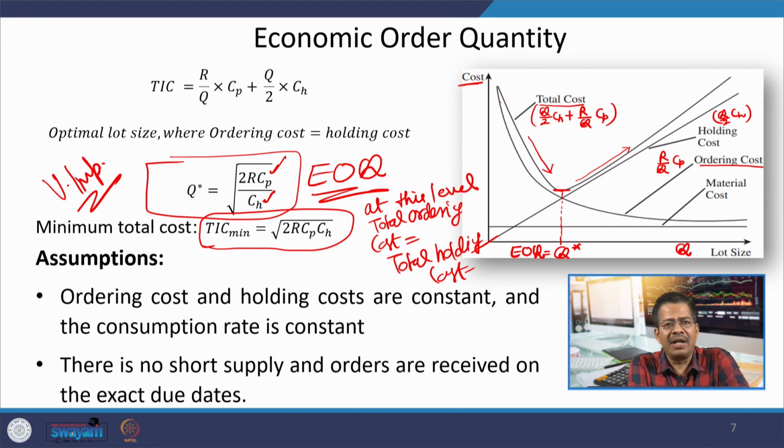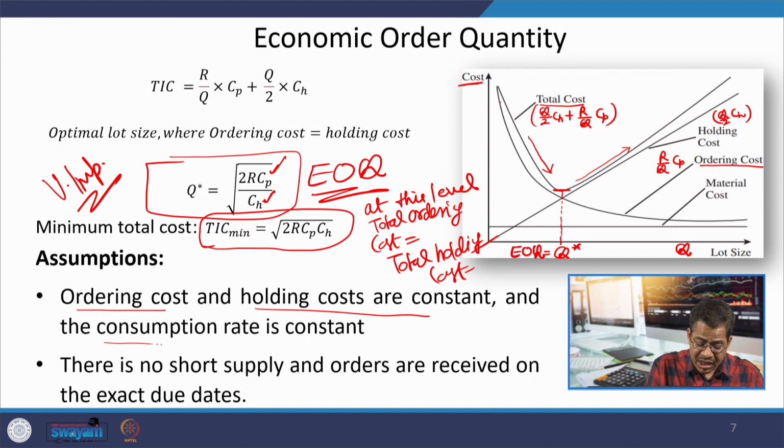There are some simple assumptions we use in developing this basic EOQ model, like CP, CH are constant, and the consumption rate R is also constant throughout the year. Now, the challenge is, even though the cost may not be constant throughout the year, for the purpose of developing the model, I can assume very conveniently that these two costs are constant.